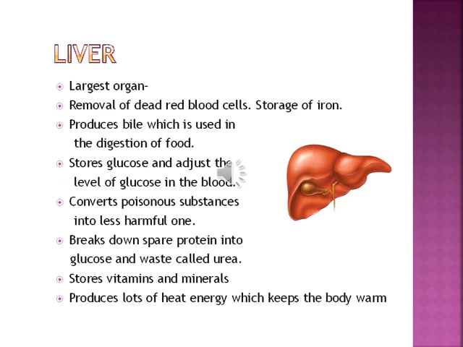Liver. The liver is the largest organ and performs many functions. Removal of dead blood cells and storage of iron take place in it. Then it produces bile, which is used in the digestion of food. It stores glucose and adjusts the level of glucose in the blood. It converts poisonous substances into less harmful ones. It breaks down spare or excessive protein into glucose and a waste called urea.